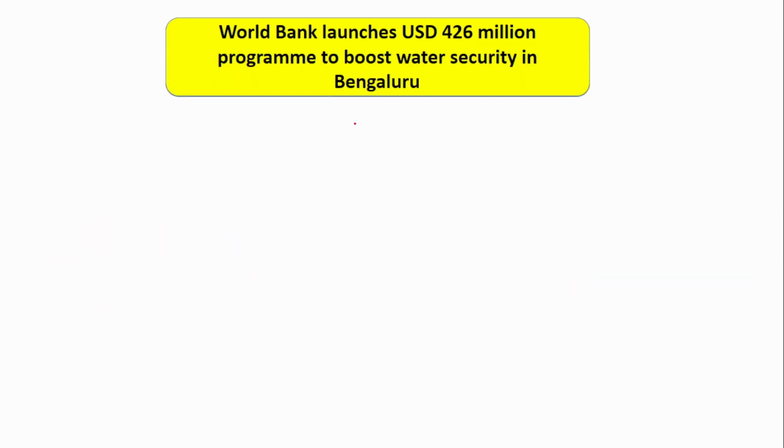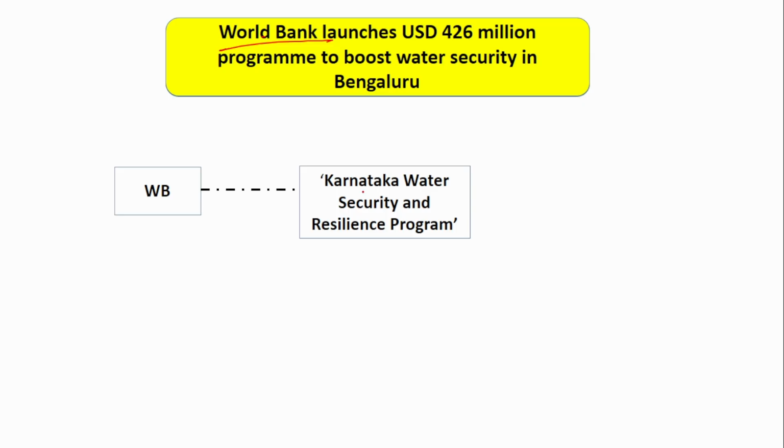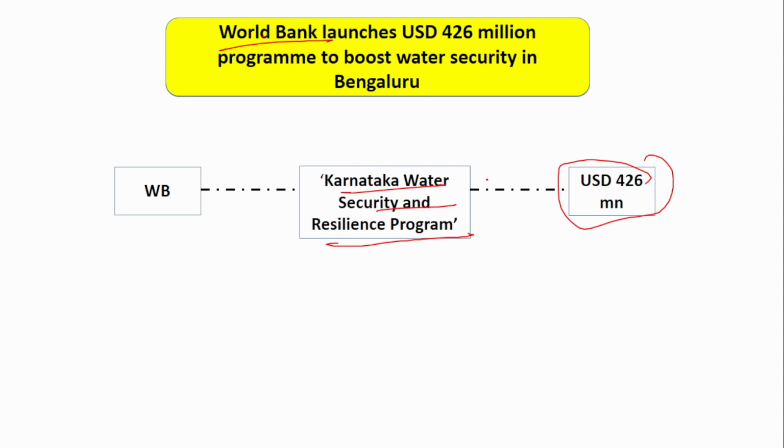Next is about a program that has been launched by the World Bank. The World Bank has launched the Karnataka Water Security and Resilience Program, and for this program an amount of $426 million has been allocated. The purpose is to treat recycled water and wastewater properly, and for the construction of sewages. This program has been launched for this purpose.